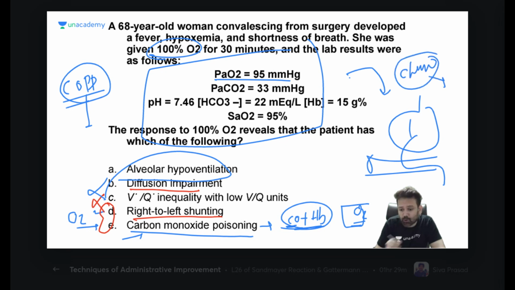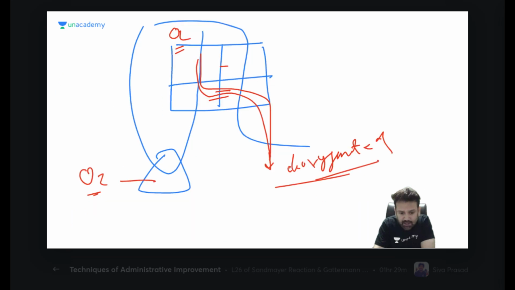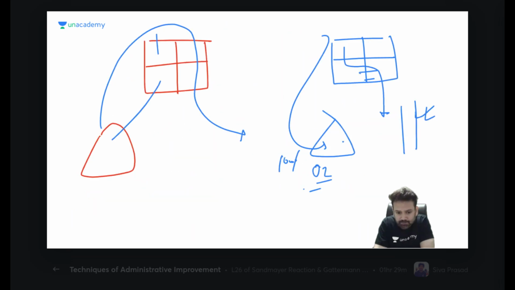Chemoreceptors are sensitive to hypoxia, and when you give 100% oxygen, it will suppress your peripheral chemoreceptor and also your central chemoreceptor, and that will cause hypoventilation. So that will deteriorate the condition. Are you getting me? That is why in this question the answer is not D, but the answer is A. Am I clear?